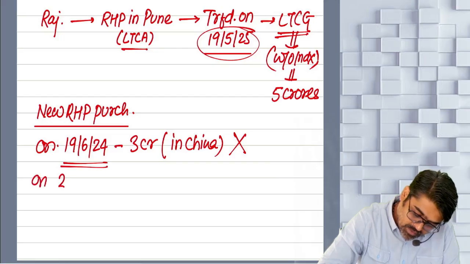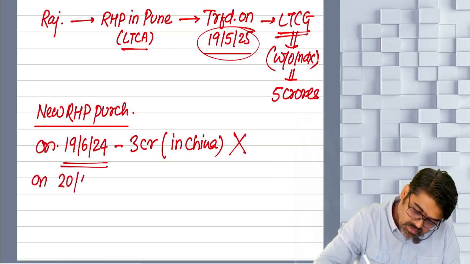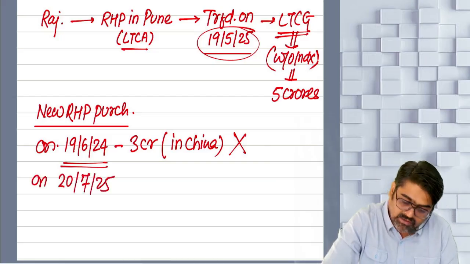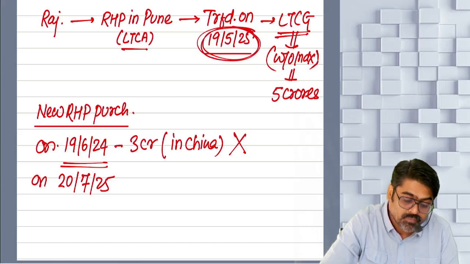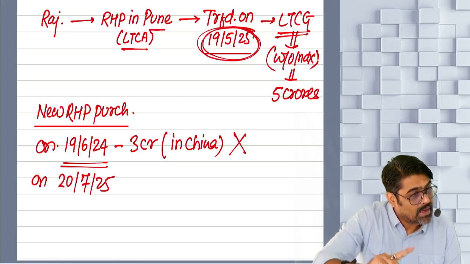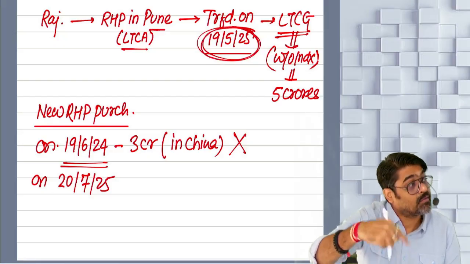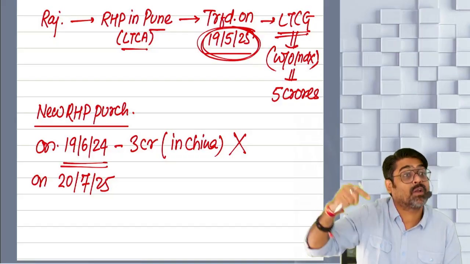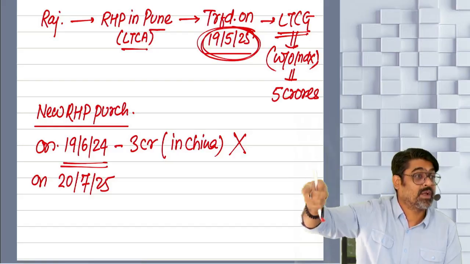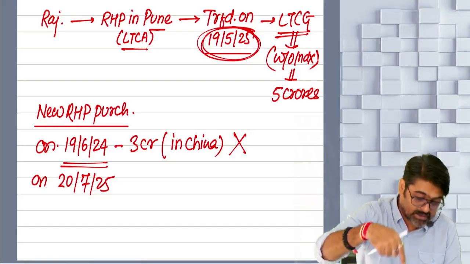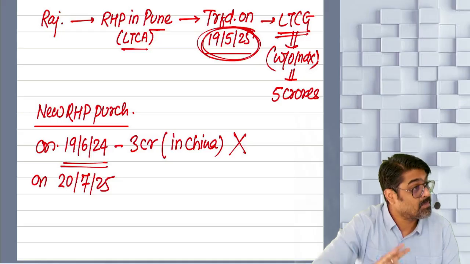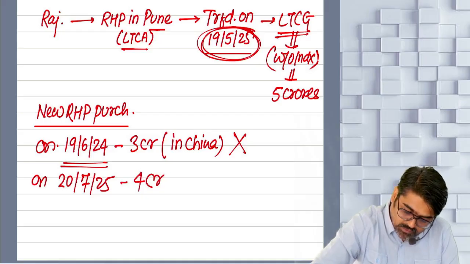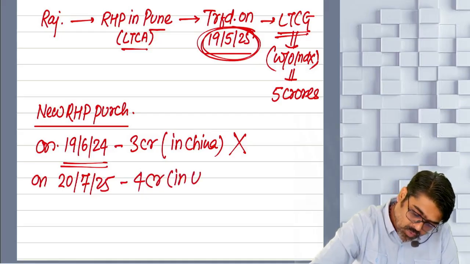Next one. On 20th July 2025, can I say this is after the date of transfer of the Pune property? After that, within 2 years, or even before the due date of filing your ROI, which will come on 31st July 2026. Even before that, on 20th July 2025, you are buying a new property. Yes or no? And that property you are buying for 4 crores in Uttar Pradesh.